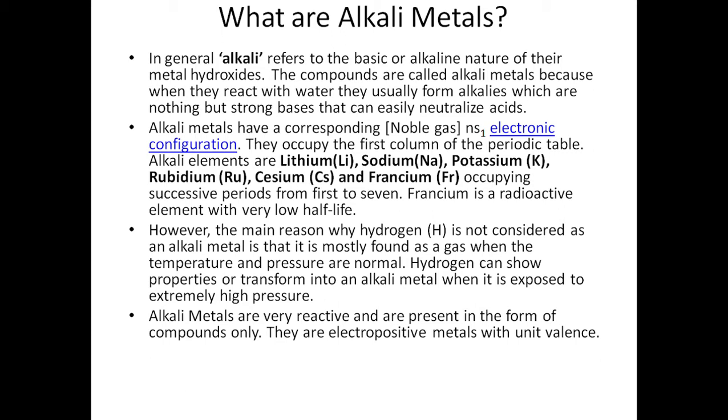Alkali metals have a noble gas configuration for the inner shells and an ns1 configuration in the outer shell. They occupy the first column of the periodic table. The alkali elements are lithium, sodium, potassium, rubidium, cesium, and francium, occupying successive periods from 1 to 7. Francium is a radioactive element with a very low half-life, so it is not included in the general chemistry and properties.